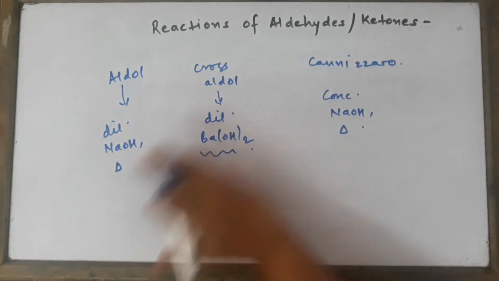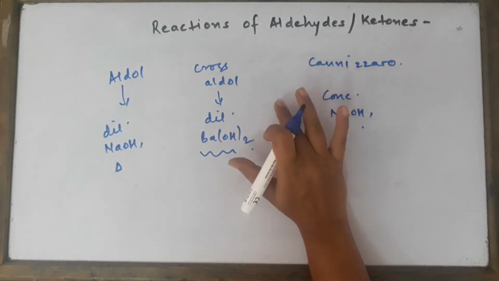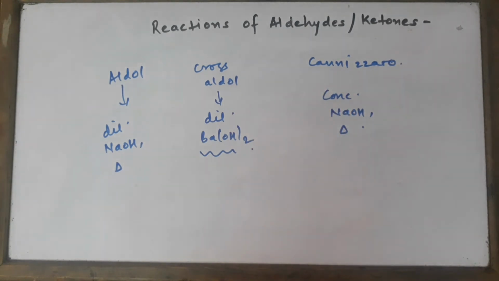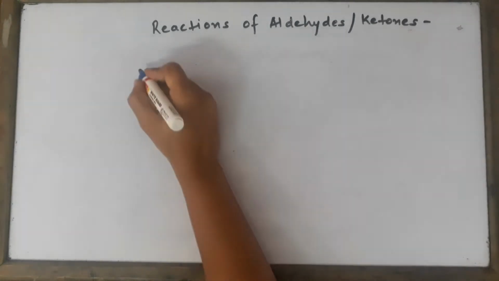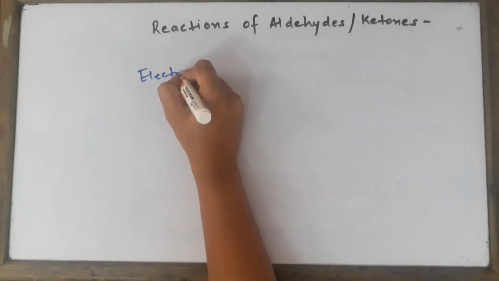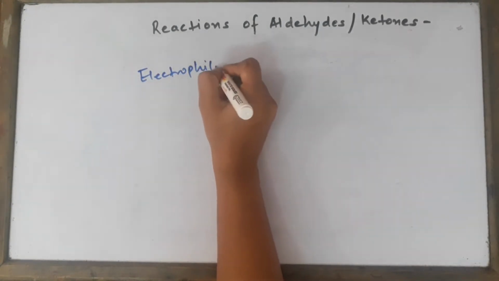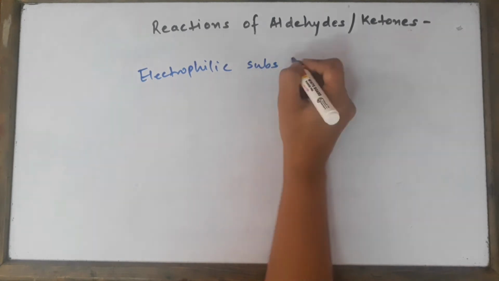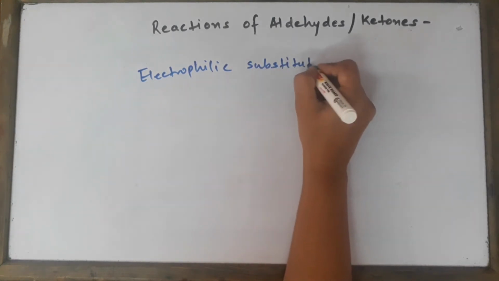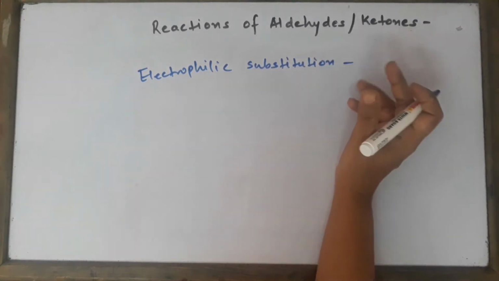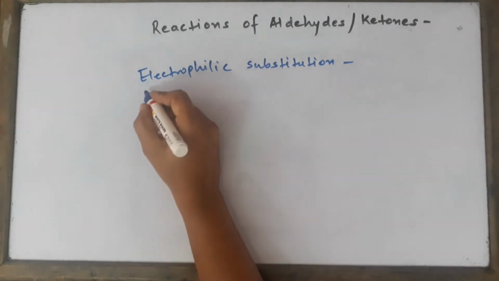So this was the reaction, and now I'm going to do the last reaction of aldehydes and ketones, which will be a very simple one. The last reaction is the electrophilic substitution reaction, which you have already done so many times in your previous lessons, so I'm not going to discuss much about it.